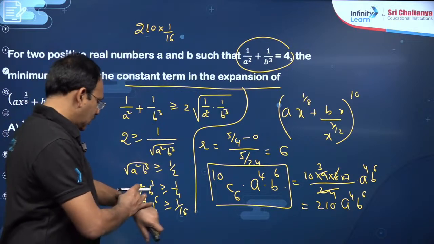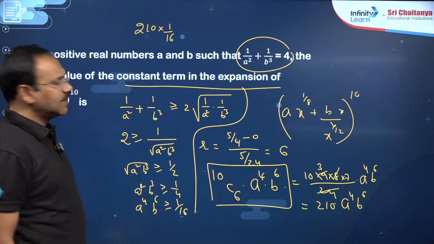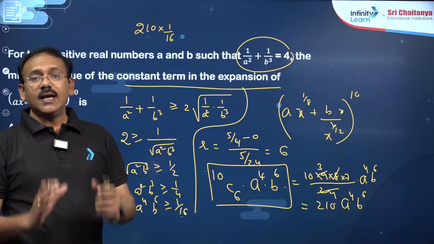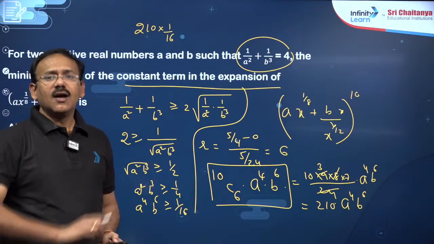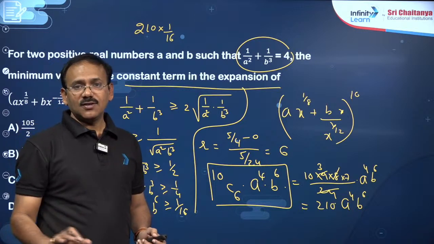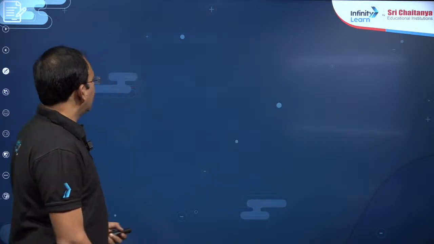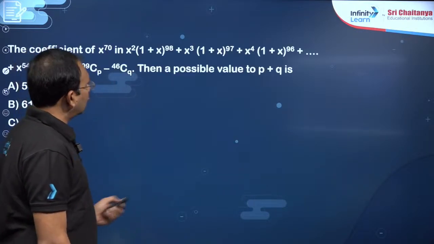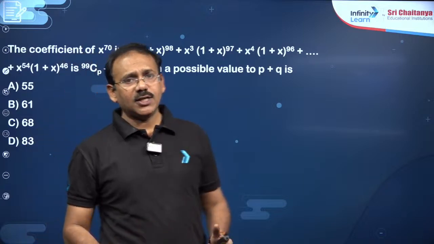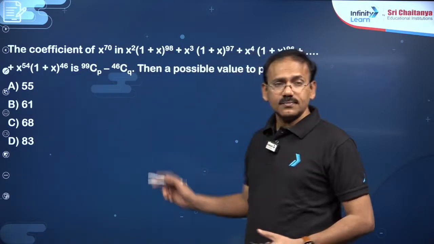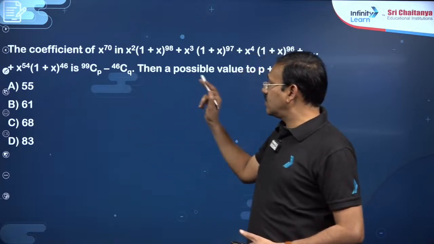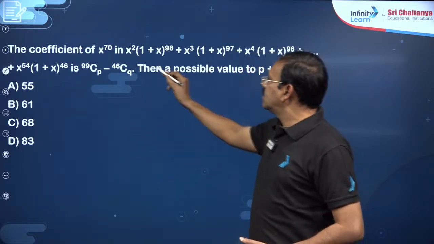So in these models, my point is to say, dear students, if you just know how to find the independent term or the x power m coefficient, you can answer almost 1/3 of the PYQs of binomial theorem. Next dear students, sometimes the question may ask for the same coefficient of x power m, but in products it will be given. You see dear students here, the coefficient of x power 70 in this product